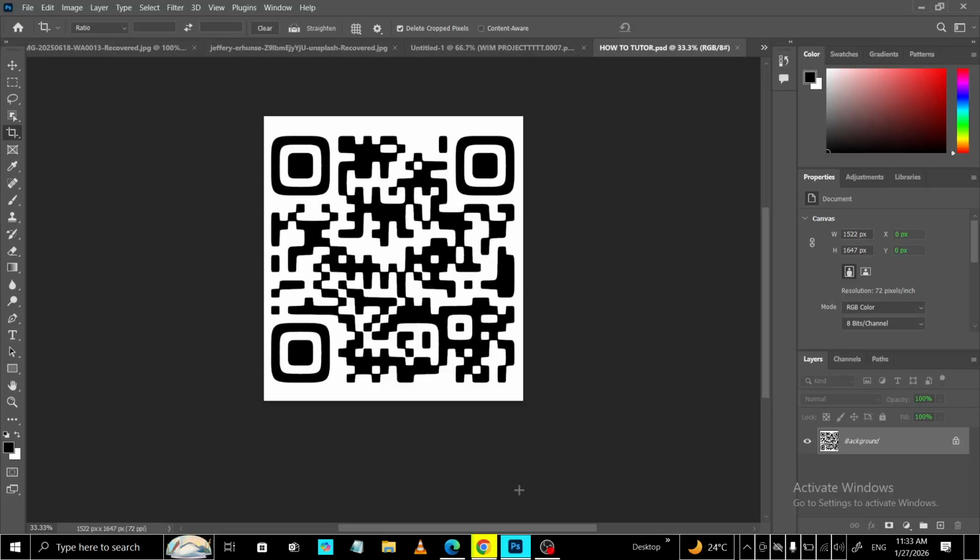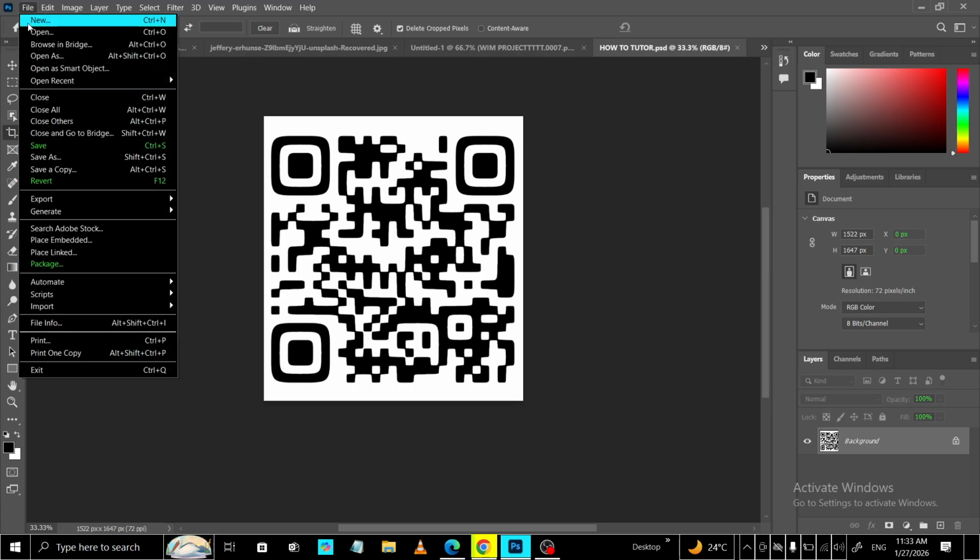In today's video, I'm going to teach you how to save your Photoshop project as a PNG file. PNG is a great format when you want crisp quality and support for transparency, like logos, UI elements, and graphics for the web. It uses lossless compression, which means it won't introduce the blur or artifacts you might see with formats like JPEG. With that in mind, let's walk through the process clearly and simply.